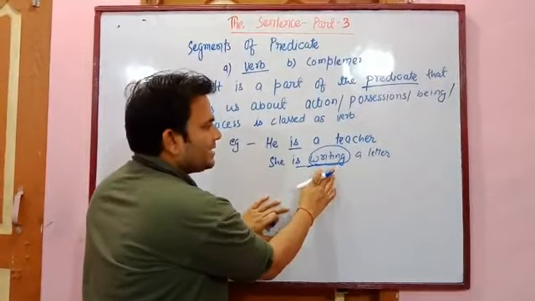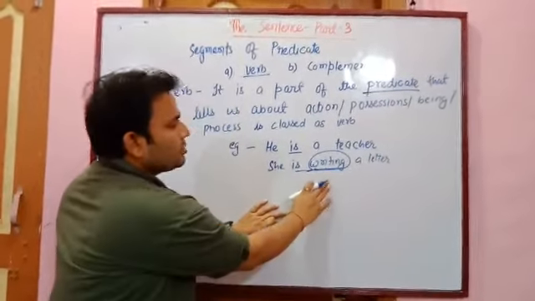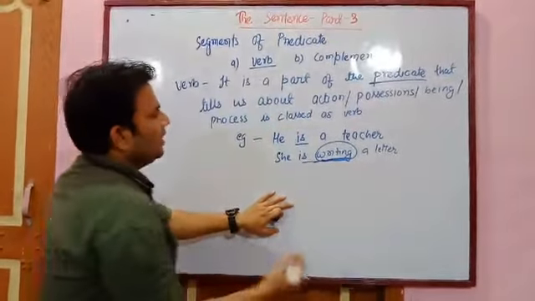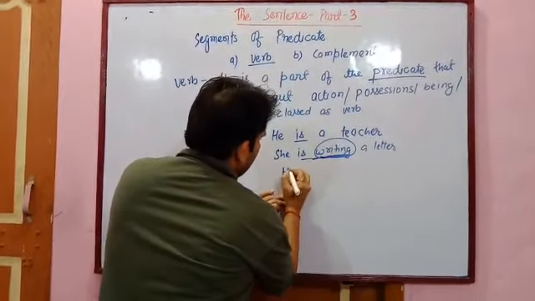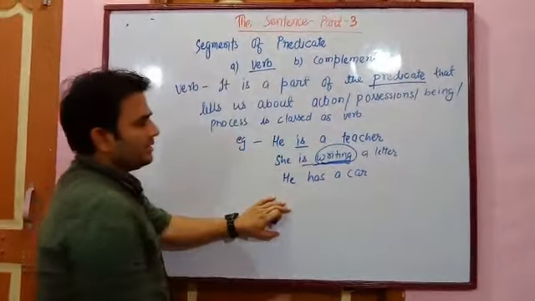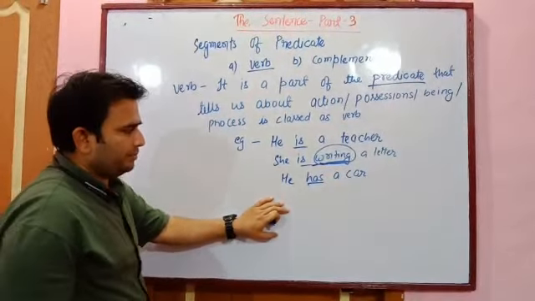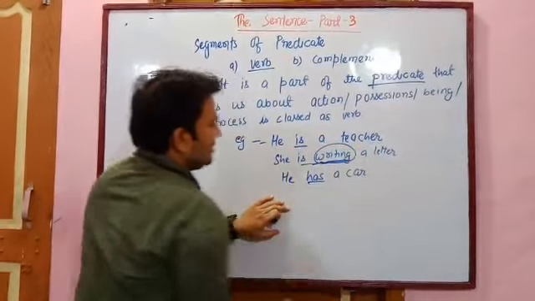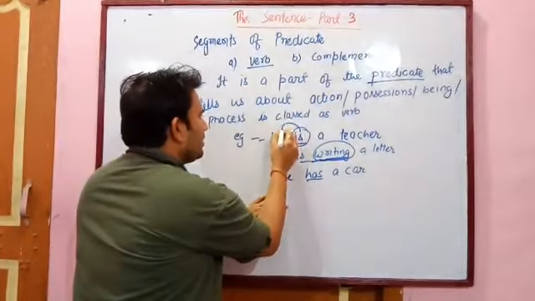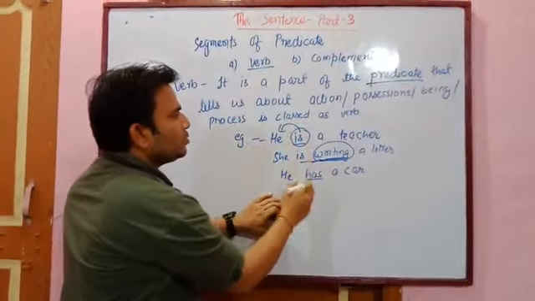It states that the action of writing a letter is going on. That means the action of writing is going on. It shows an action, so this is a verb. Now see the other one. He has a car. In this sentence, has shows the possession, so it can be a verb. In the first sentence, he is a teacher, here is clarifies what the subject is. It shows the being.